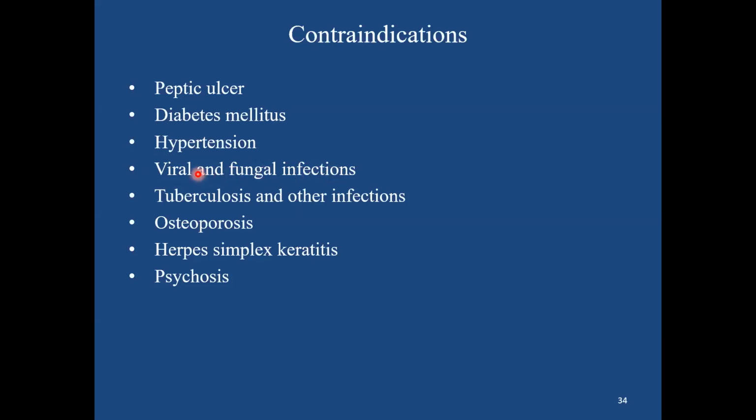Viral and fungal infection, of course, in some of the viral, herpes simplex, we have seen it can cause worsening. Tuberculosis, because of its immunosuppressive activity, can reactivate the dormant form, can cause exacerbation of the tuberculosis, and also in intestinal tuberculosis, it can cause perforation. Pre-existing osteoporosis, of course, we have seen its effect on the calcium metabolism, that is to decrease the calcium absorption and promoting the calcium excretion through kidney. So therefore, it becomes a contraindication in osteoporosis. Herpes simplex keratitis, it's again, and pre-existing psychosis can be worsened because of its effect on the CNS functions.